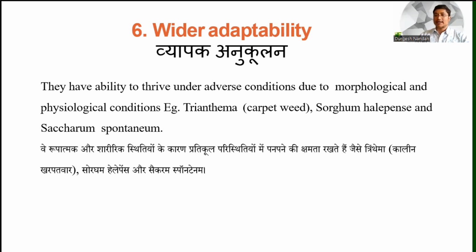They have wider adaptability, meaning they can easily adapt to different types of climatic conditions, environmental conditions, and soil conditions. They can emerge and grow easily in those places. So wider adaptability it has.